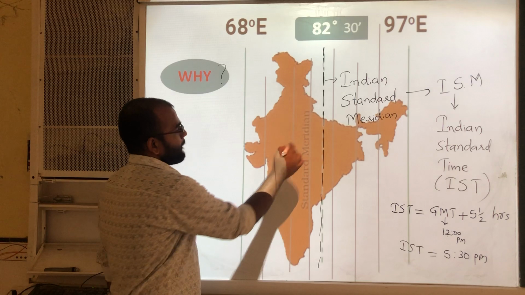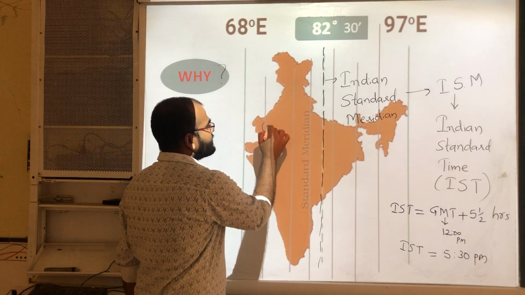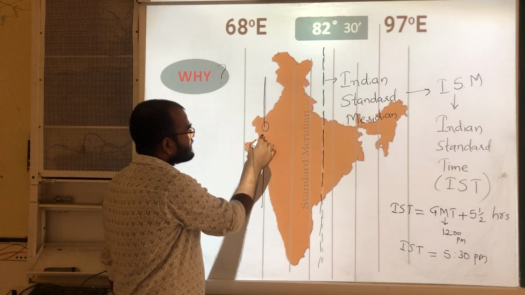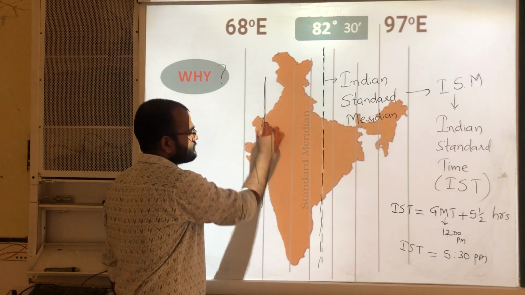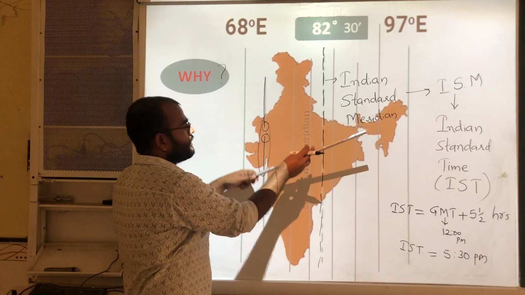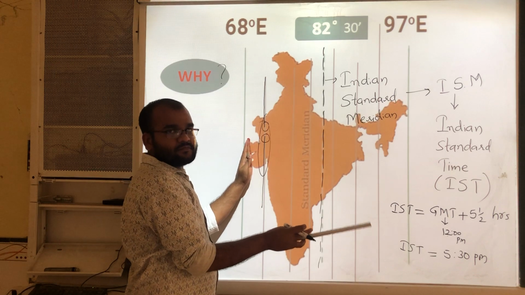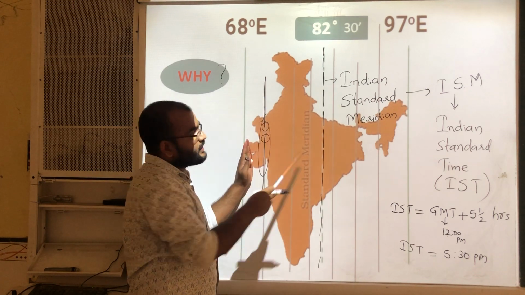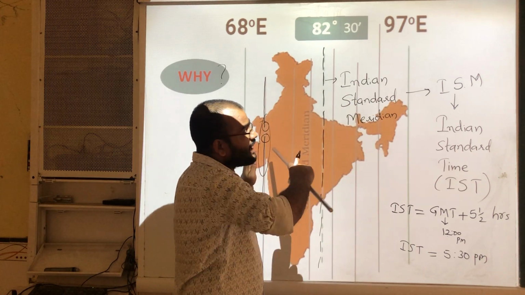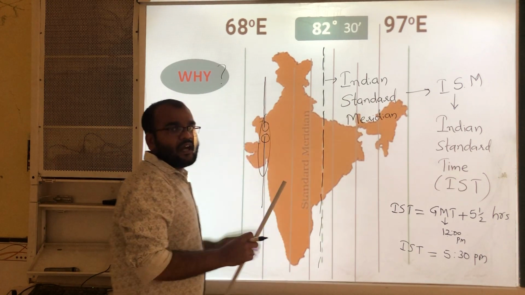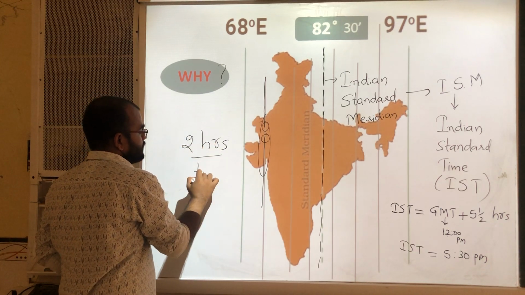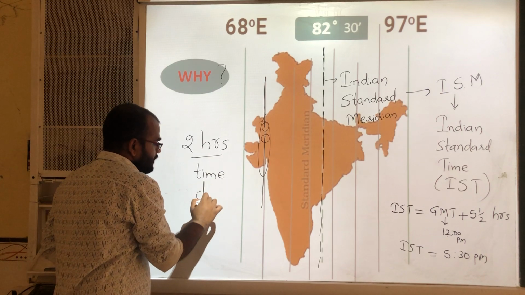We could take this meridian also. But this is passing through only these places, and this is very far from that place. The western longitude is very far from the eastern longitudes, so there will be a time difference of around 2 hours.